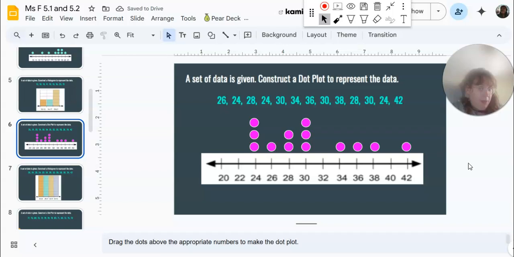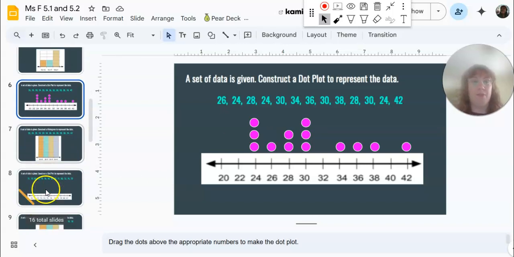So with this dot plot, we can see our range goes from 24 to 42. It's highest at 24 and 30. Those are the most frequent. And we can see it's grouped more towards the left between that 24 to 30 number range. Beautiful.